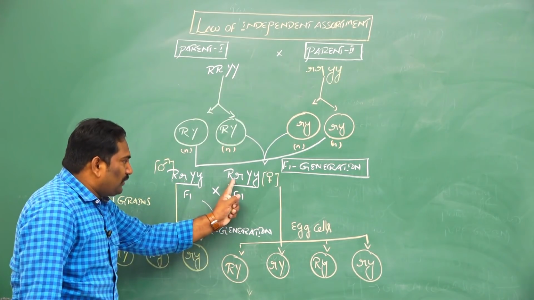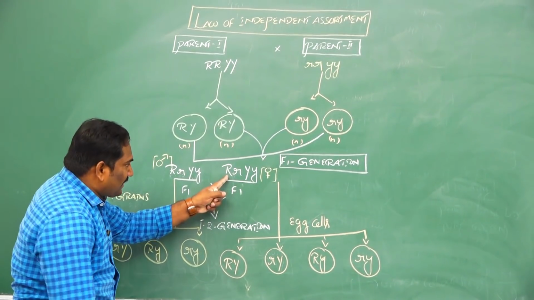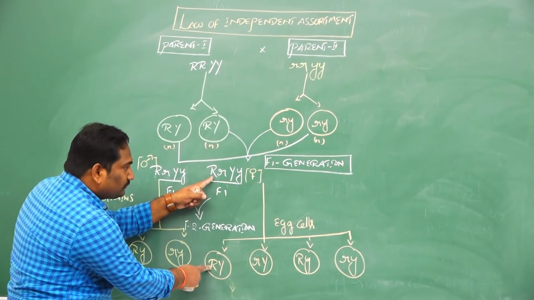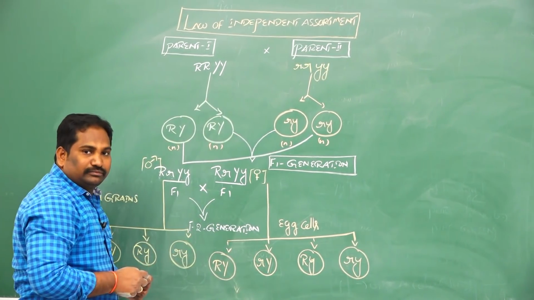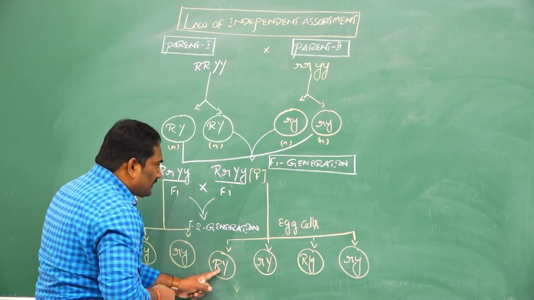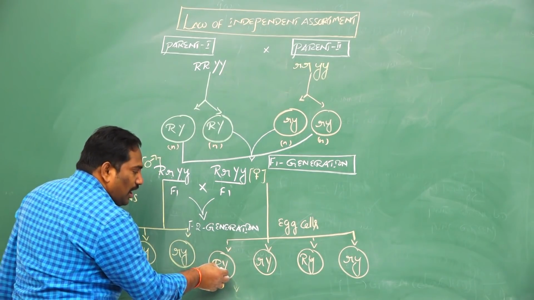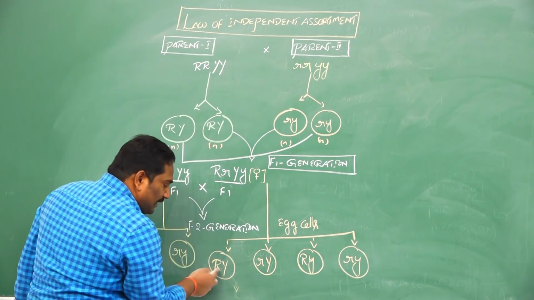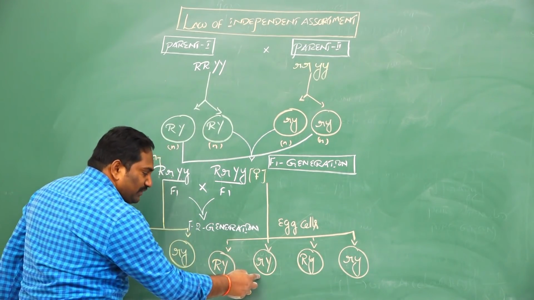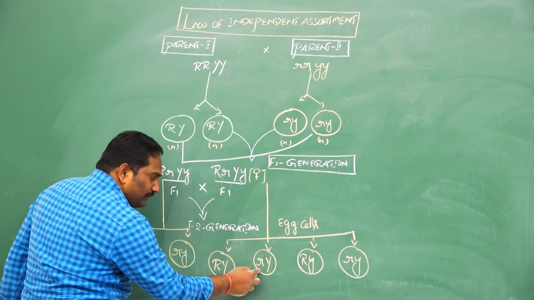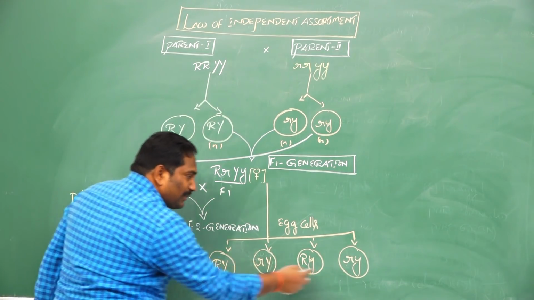So, out of the two alleles in this gene, 50% of gametes have the capital R allele and 50% have the small r allele. If capital R is there, the next allele may be capital Y or small y. If the other 50% of gametes receive small r, the next allele may be capital Y or small y.